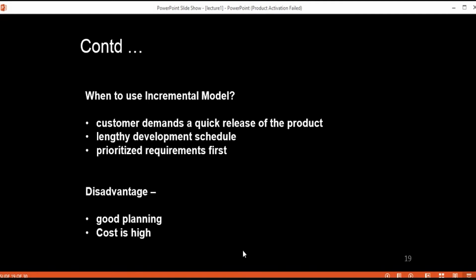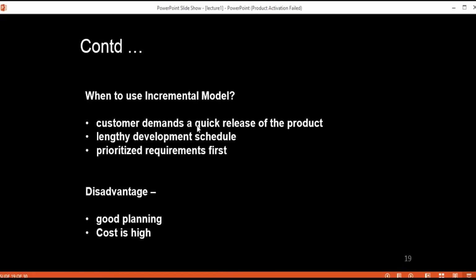It is not like the waterfall model, where the customer receives the whole software only at the end of your development process. In this model, after each cycle, we are going to deliver some functionalities, so that at the end of the last cycle, the complete software with all functional and non-functional quality is with the customer. So it is good to use this incremental model when the customer demands a quick release of your product.